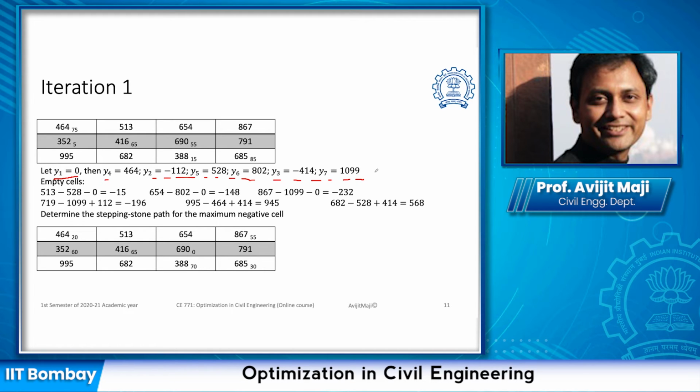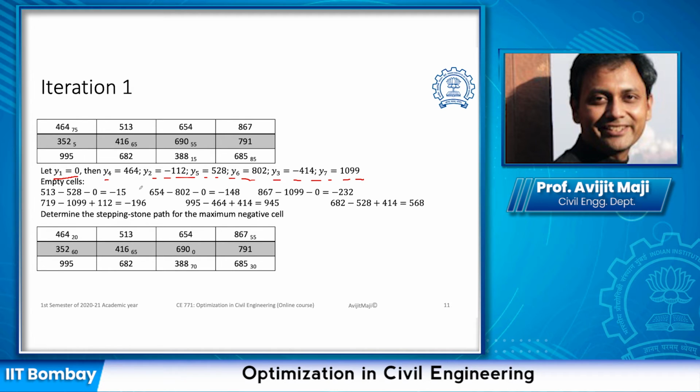Now these were for the cells which were not empty. We need to now calculate the other equations which we had for the cells which are empty. In our dual problem formulation, we have the equations for the cells which are not empty and we also have equations for the cells which are empty. We have solved it for the cells which are not empty.